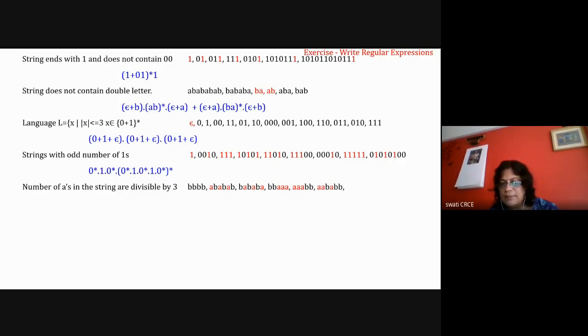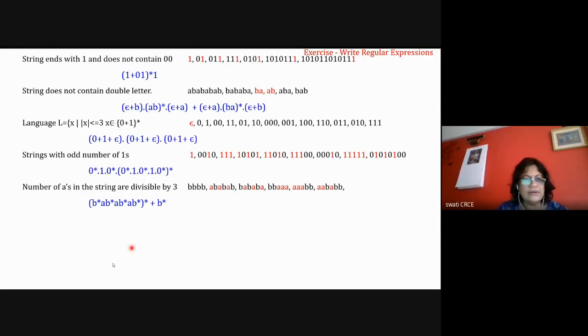Nijo is saying B star A, B star A, B star A, bracket star. Correct. Plus B star. You have to add plus B star. So (B*AB*AB*AB*)* + B*. This is for the boundary condition, all B's.